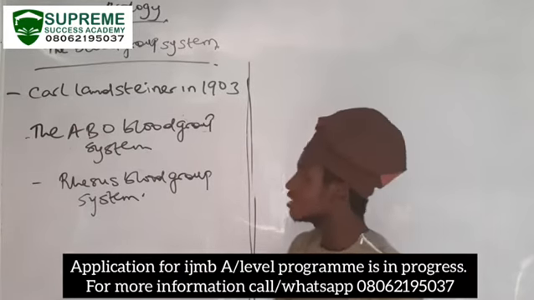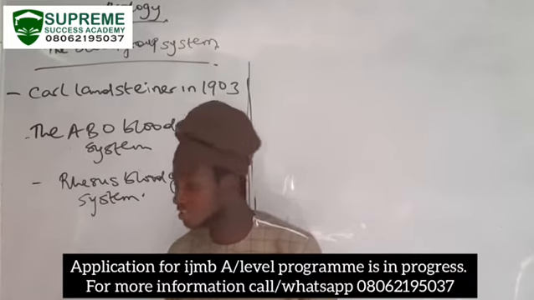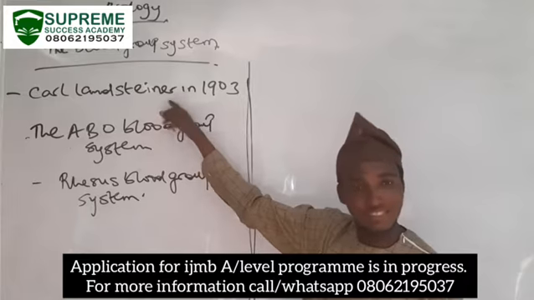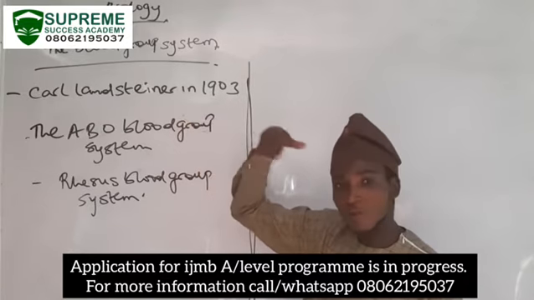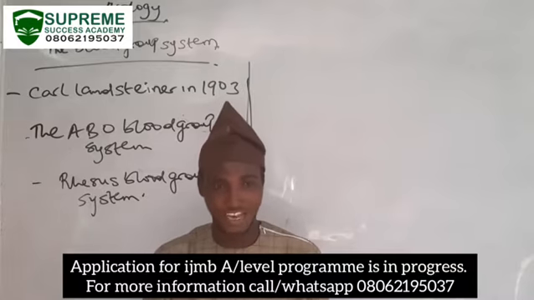Like I stated, the ABO blood group system was introduced by Carl Landsteiner in 1903, and he was the first person to help us understand how blood groups exist.